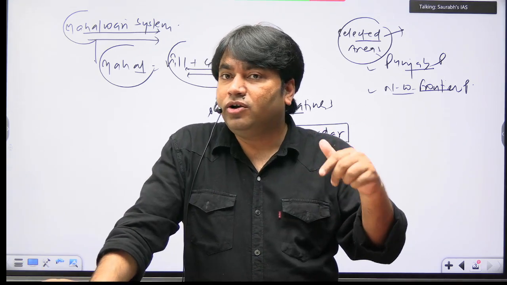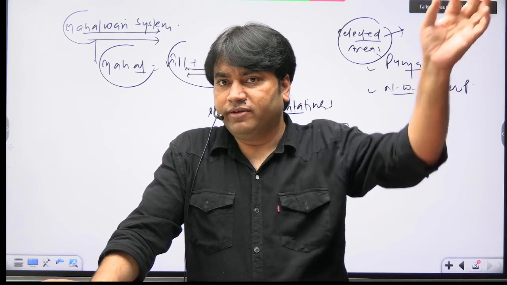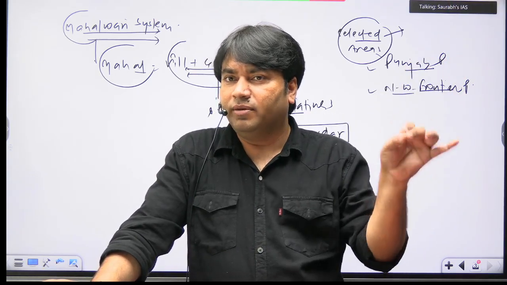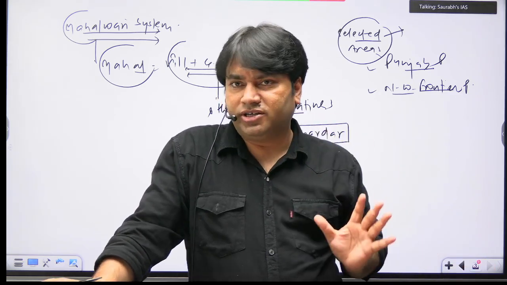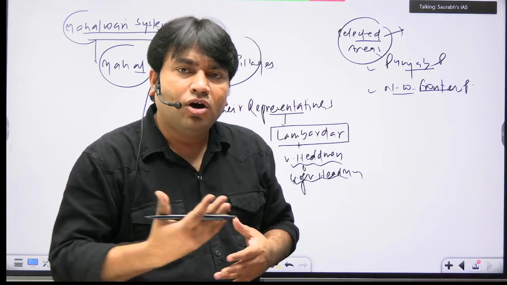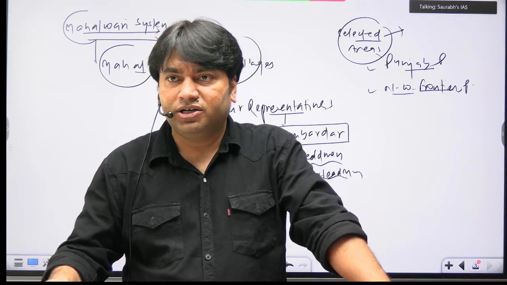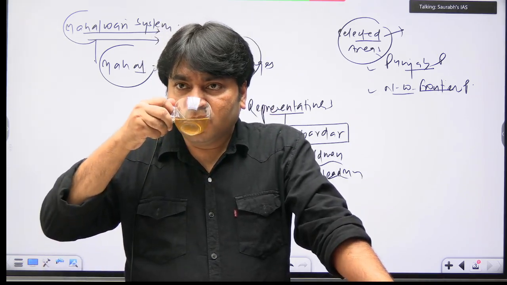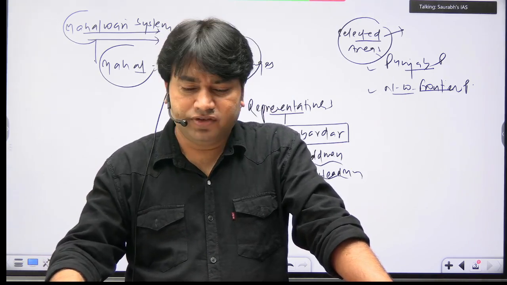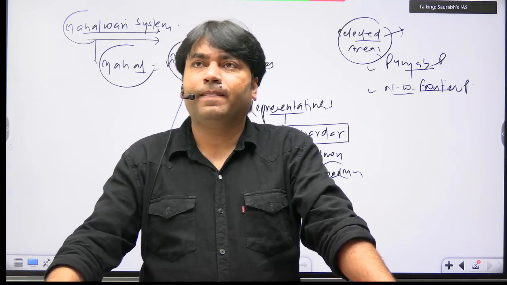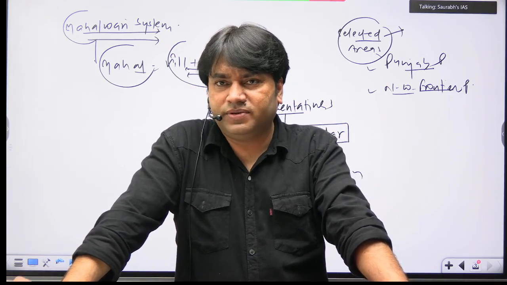Or it will be applied to how much percent of the British area territory? First was 19%, second was 51%. So this will be the remaining. Remaining, what will be the answer? Almost 25 to 30%. Okay, so write this. It was applied to almost 25 to 30% of the British Indian territories. 25 to 30%. This is the simple thing.